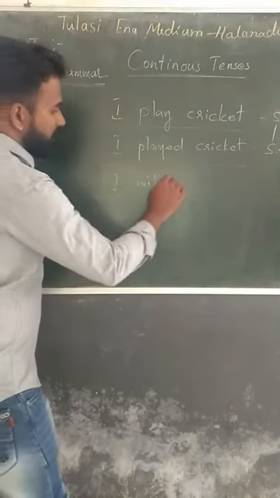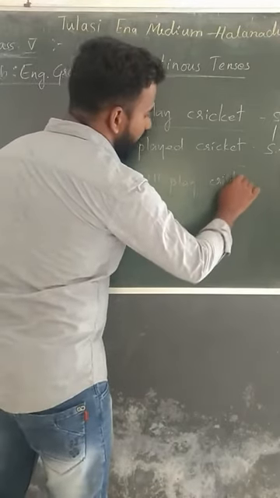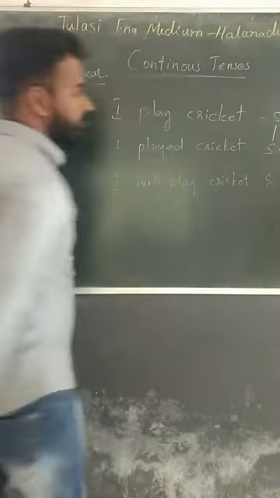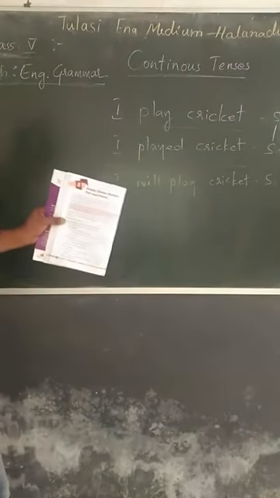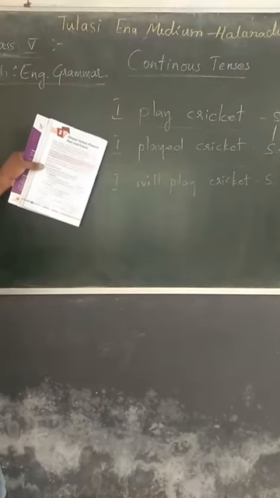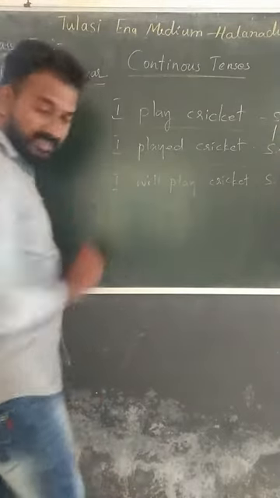I will play cricket. This is simple future. Simple present, simple past and simple future: these are the simple tenses we learned in the last class.